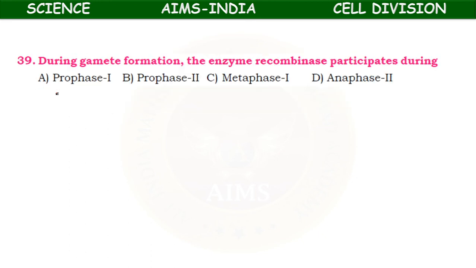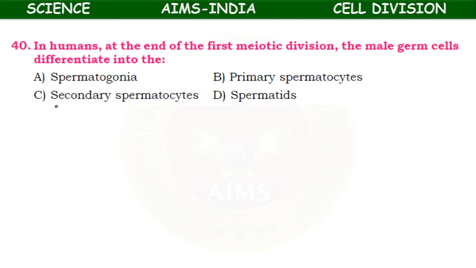During gamete formation, the enzyme recombinase participates during prophase 1, prophase 2, metaphase 1, anaphase 2. So, it is during prophase 1 that the enzyme recombinase participates.